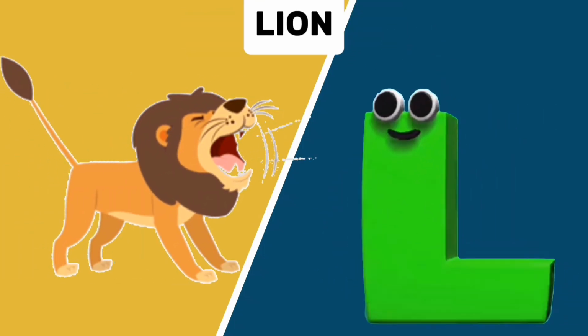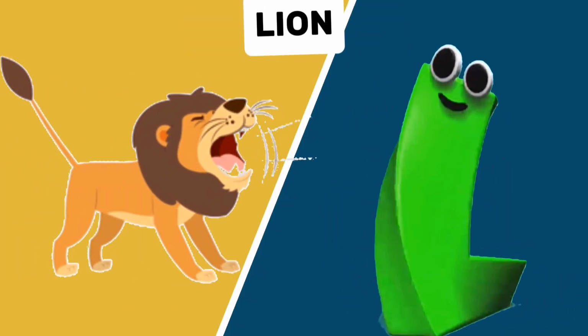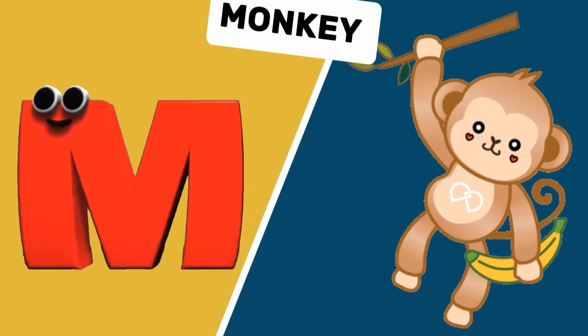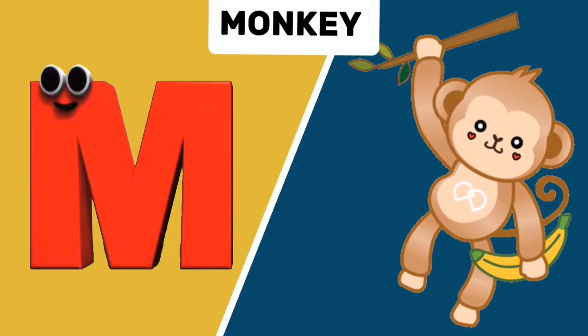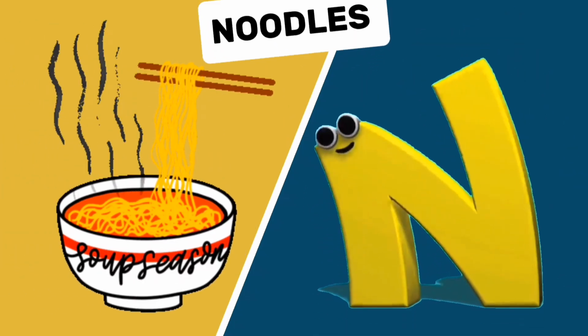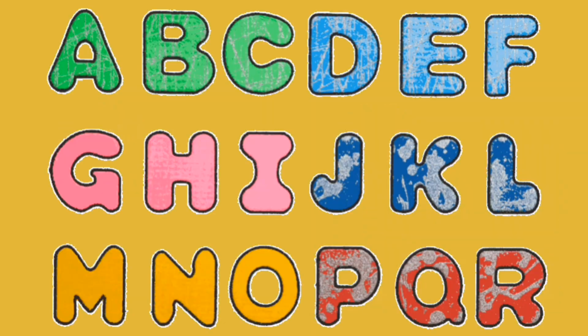L is for lion, l. M is for monkey, monkey. N is for noodles, n.